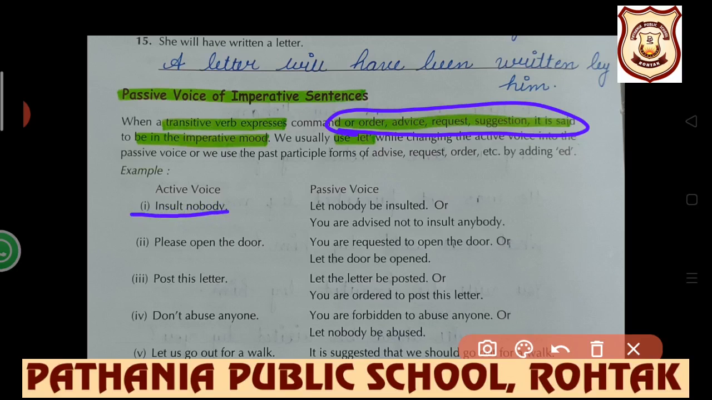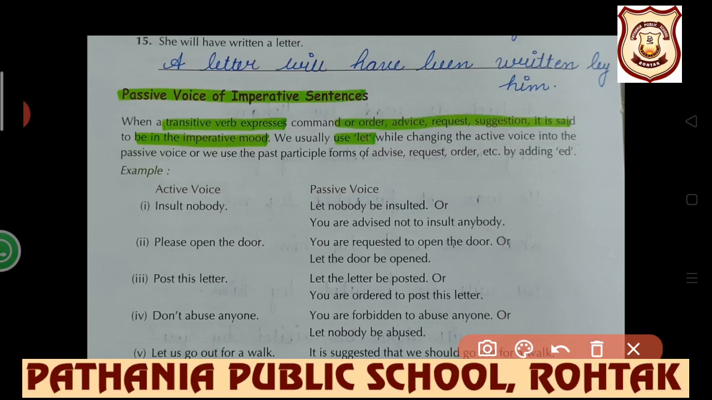Imperative sentences can be changed into passive voice in two ways. Insult nobody. It is advice that you should not insult anybody. So just by adding, you are advised not to insult anybody. Or by using let, the sentence can be formed: Let nobody be insulted.